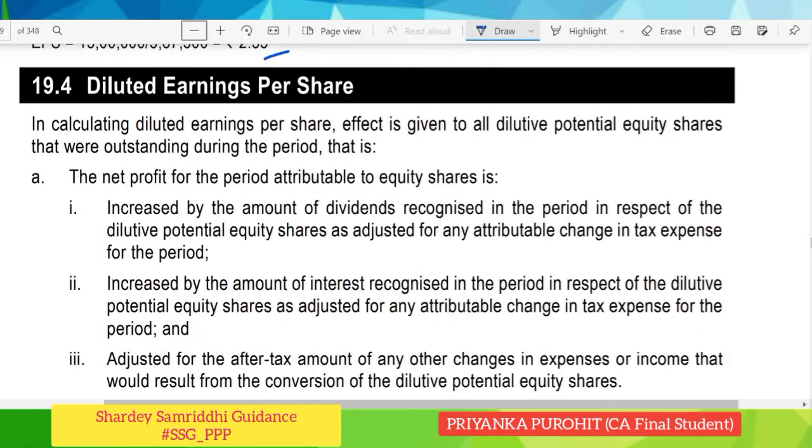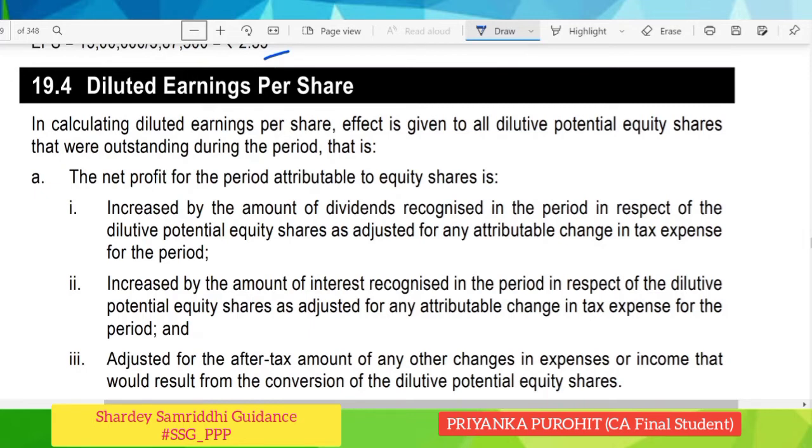So now we will look into the diluted earning per share. So what is dilutive? Potential equity shares should be treated as dilutive when and only when their conversion to equity shares would decrease the net profit per share from the continuing ordinary businesses. Also, it is anti-dilutive when the potential equity shares after their conversion to equity shares would increase earning per share from the continuing ordinary activities or decrease loss per share from the continuing ordinary activities. The effect of anti-dilutive potential equity shares is ignored in calculating diluted earning per share.